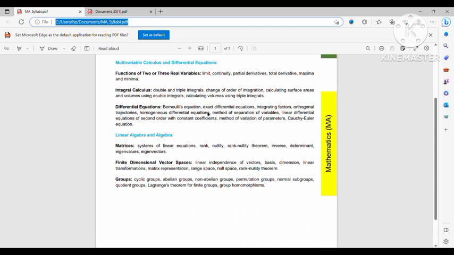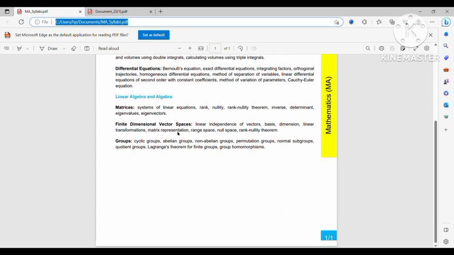Now come to some minor topics. In minor topics I first want to tell about group theory. Group theory is not a very important topic for IIT JAM, but I think you should know group theory at least up to isomorphism. I mean basic examples, basic theorems: what a group looks like, the concepts of abelian groups, cyclic groups, non-abelian groups with examples, permutation groups, dihedral group, normal subgroup and quotient group, Lagrange's theorem for finite abelian groups, group homomorphism and group isomorphism.